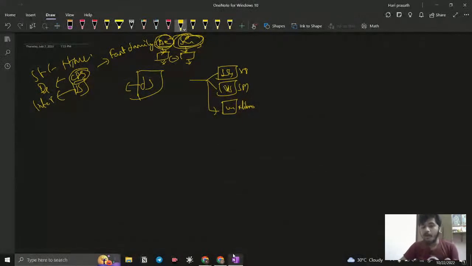Then what is going to be the problem? This JavaScript is going to interact differently in Google. Some interactions will happen, some won't happen. In Mozilla Firefox, some happen, some do not.